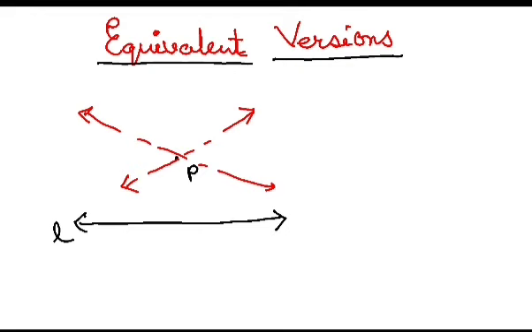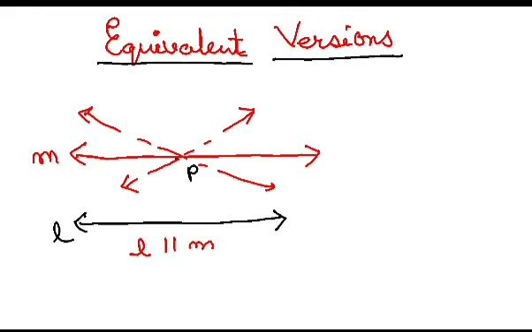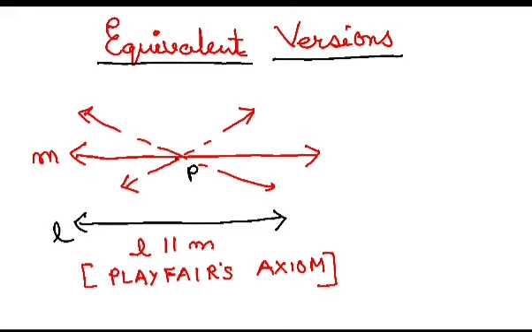But what is more interesting is that through P I can draw a line that is parallel to L. Let's say this line is M. So this version says for every line L, and for every point P that is not on L, there is a line M that is parallel to L. So basically your line L is parallel to line M. This axiom is called Playfair's axiom. Playfair is the name of the mathematician who gave this concept.